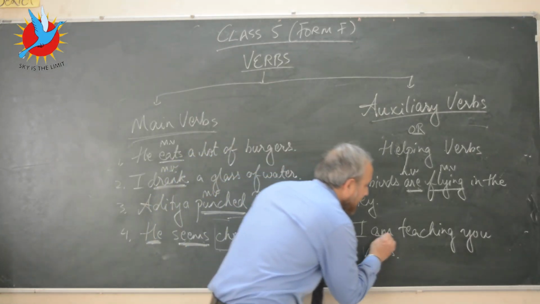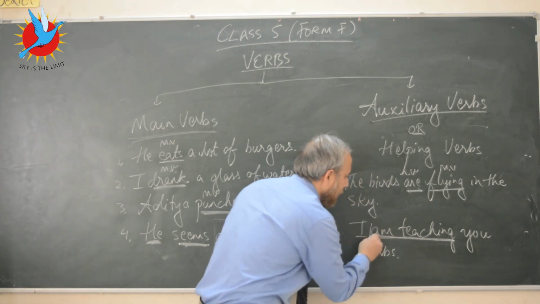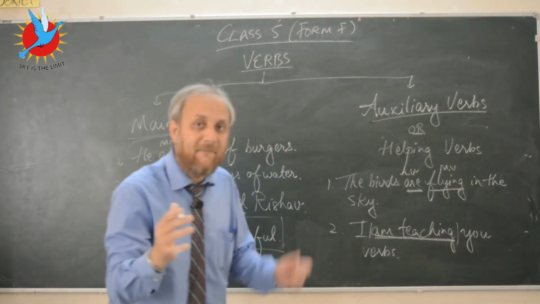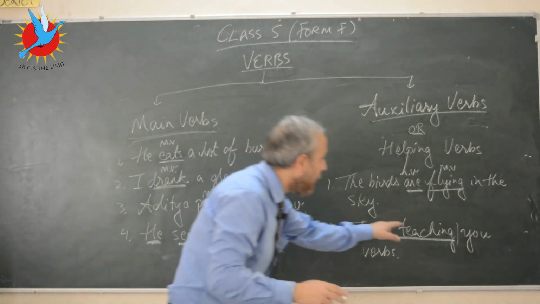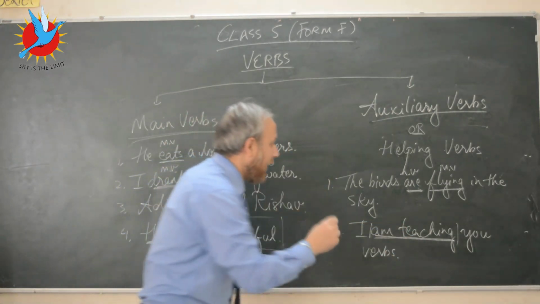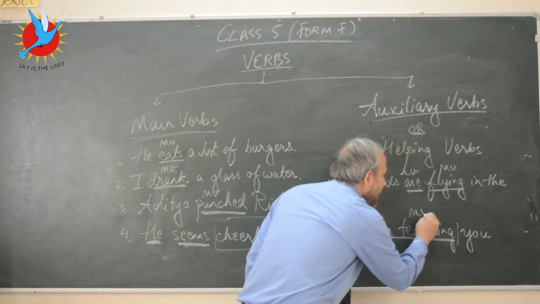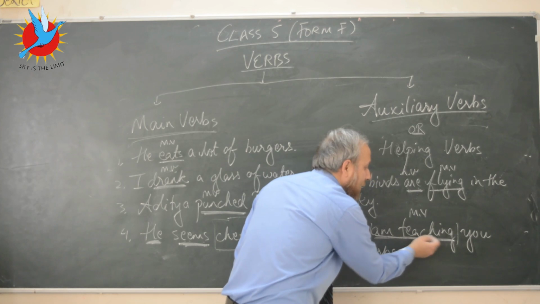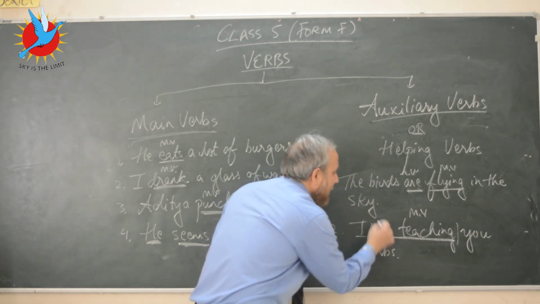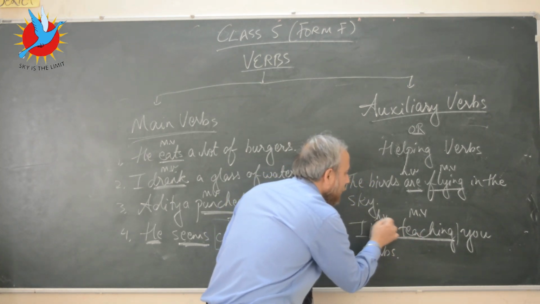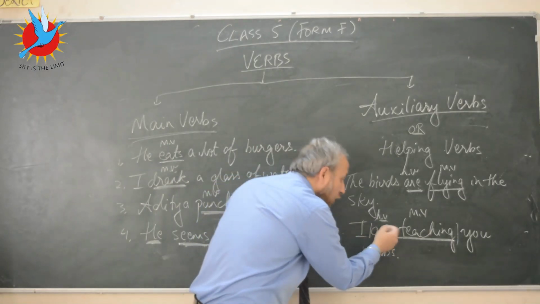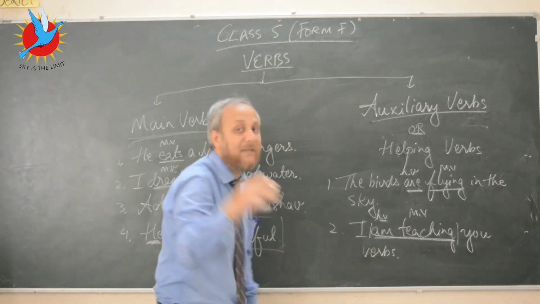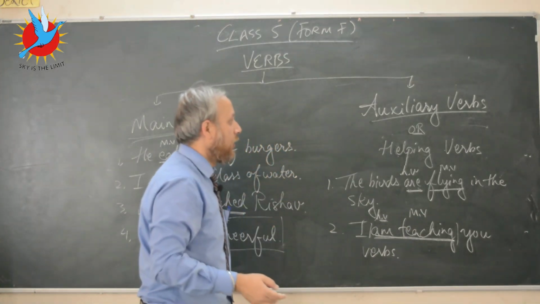I am teaching you verbs. This entire part, I am teaching, together we call it a verb phrase. This verb phrase has two parts. Teaching is the main verb, where the action of teaching is being spoken about, and am is a helping verb that tells us about the time of the teaching. It means I'm teaching you right now.